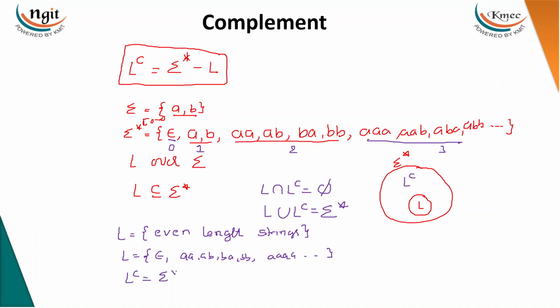From the universal language you have to remove L, the difference of the universal language and L. Epsilon is in L, so don't take epsilon in the complement. Length 1 strings, A and B, are not in L, so you must take them into the complement. Two length strings are already in L, so don't take them. Three length strings are not in L, so AAA, AAB, and so on. So this is nothing but odd length strings. This is about complement, guys.